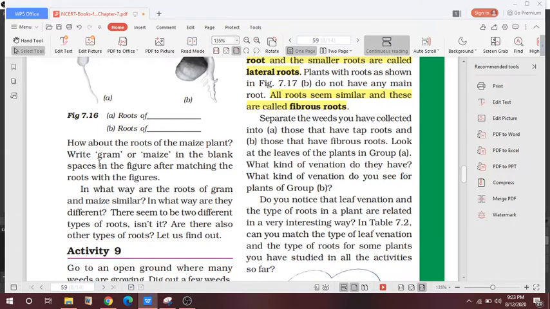So how about the root of the maize plant? Write gram or maize in the blank space and figure out the matchings. You have to tell the features or characteristics of the root present in maize and gram. In this activity, the root of maize is longer, you will observe, without any secondary root, while the gram root has secondary roots. Secondary root means one root is coming out from the primary one. The type of root depends on the type of plant and the environment.